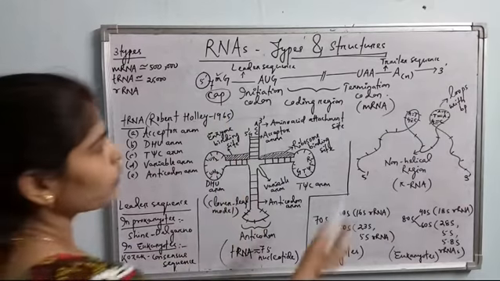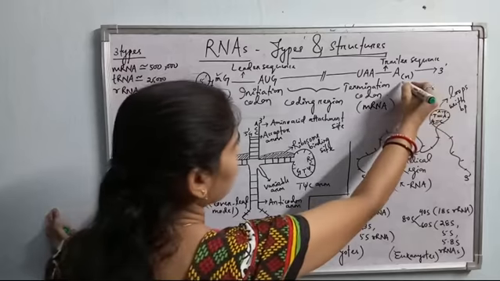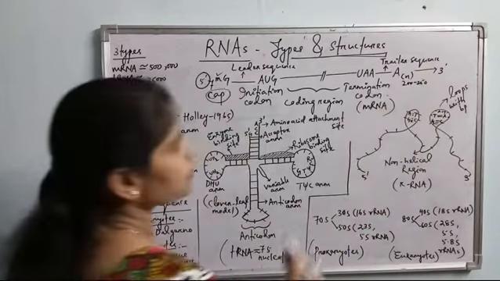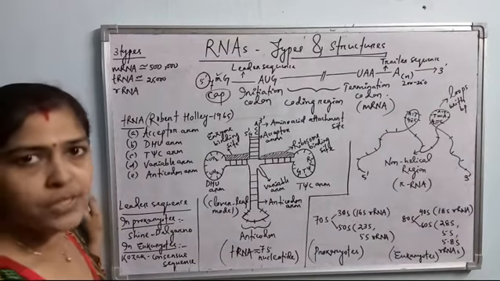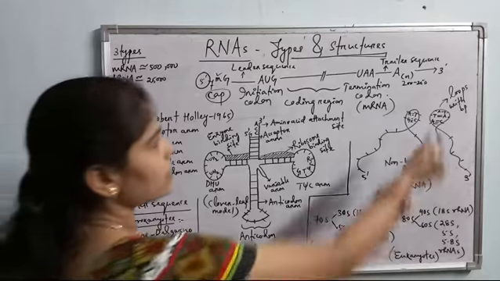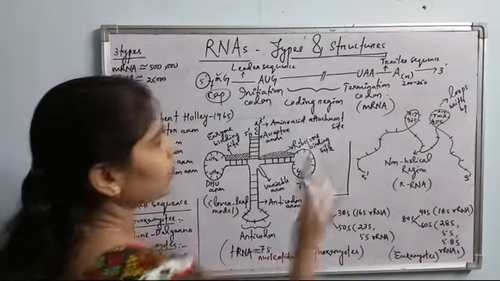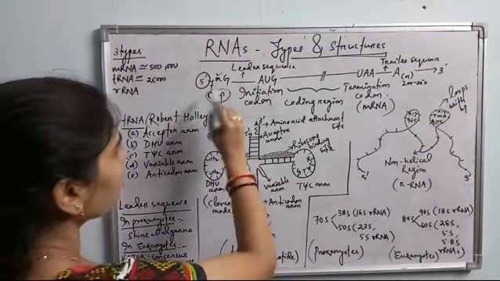Then towards the 3' end, I have written about 200 to 250 adenine residues. These are added to the 3' end of the mRNA molecule during processing after transcription is over. This is called polyadenylation or tailing of mRNA. This tail maintains the stability of the mRNA molecule.